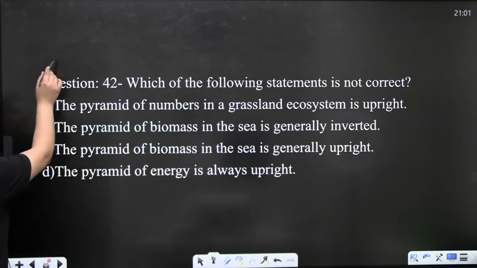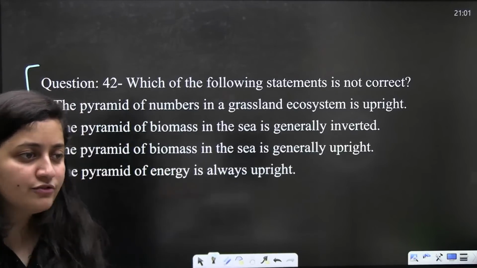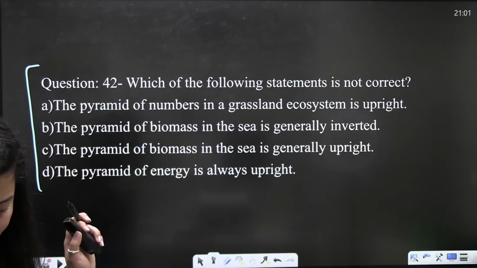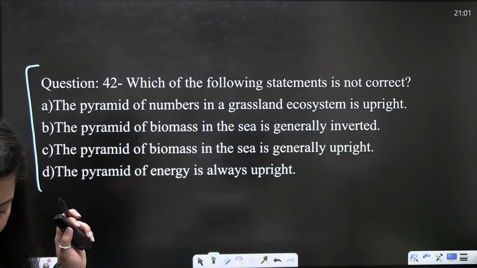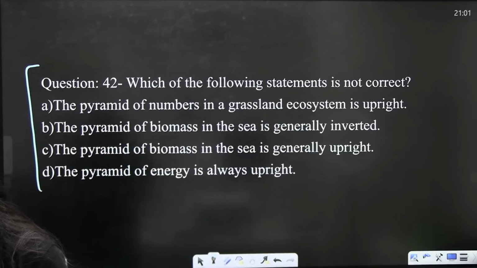So the next thing: which of the following statements is not true? You have to tell the incorrect statement here. Speed up everyone, speed up. Tell me.